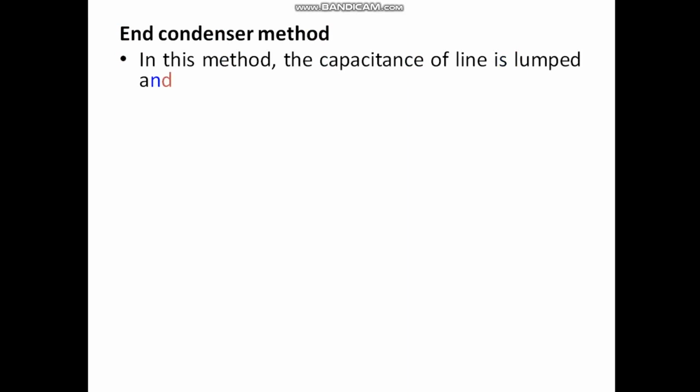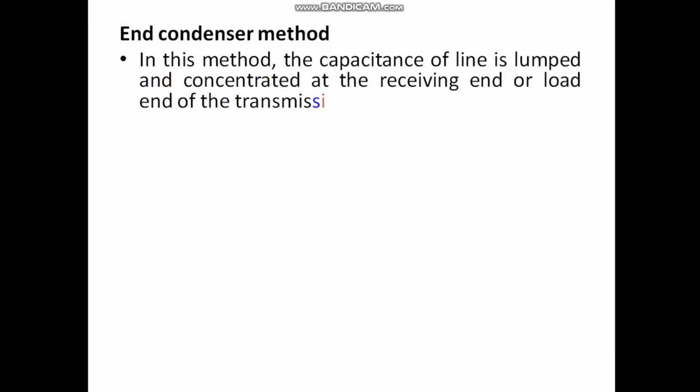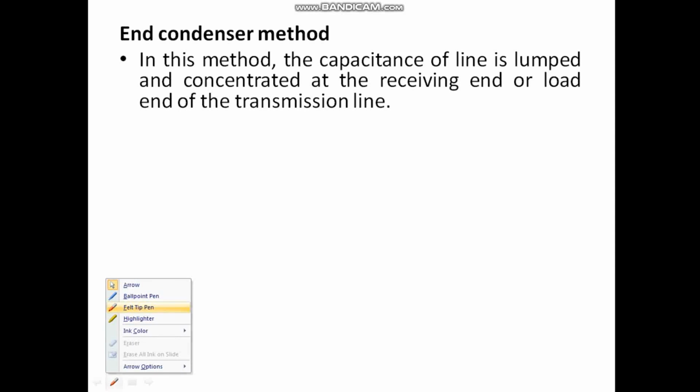Next, going ahead with the end condenser method. In brief, in this method, the capacitance of the line is lumped and concentrated at the receiving end or the load end of the transmission line. What this line means is, I'll draw a transmission line here.